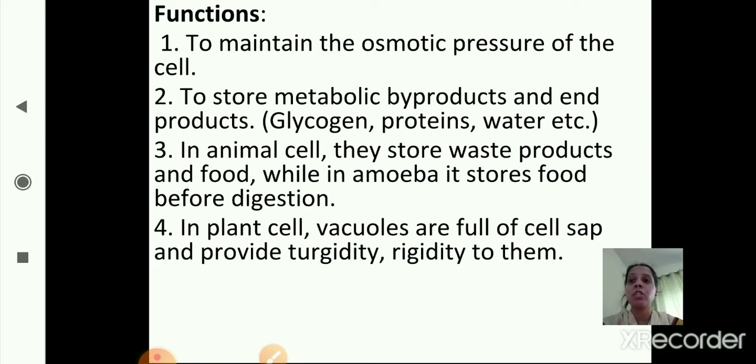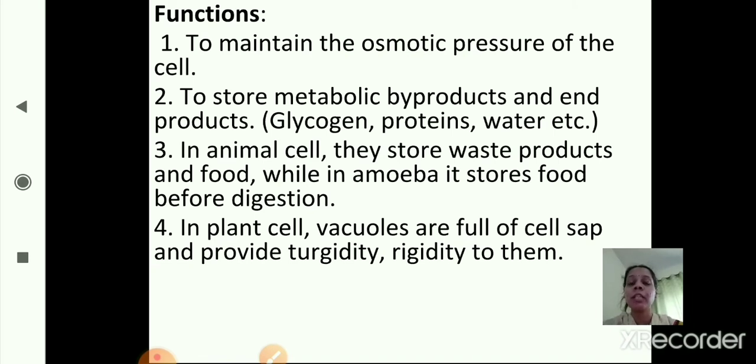The second one is to store metabolic byproducts. During the metabolic activities, the byproducts or end products which are formed, like glycogen, proteins, water, etc., will be stored in vacuoles. Now the third one is, in animal cells the function of the vacuole is to store waste products and food, while in amoeba it stores food before digestion. So this is the third function.